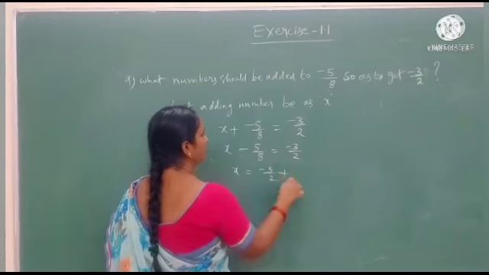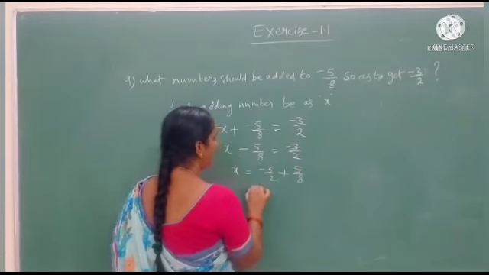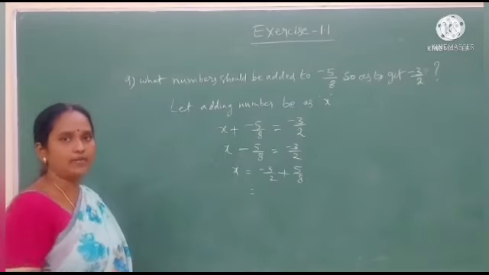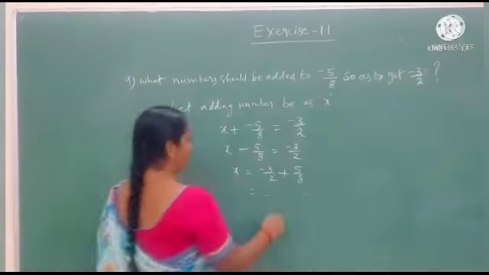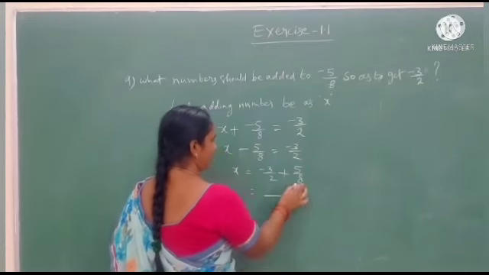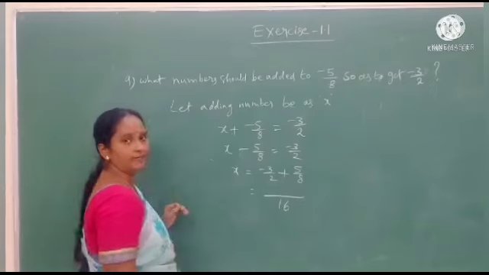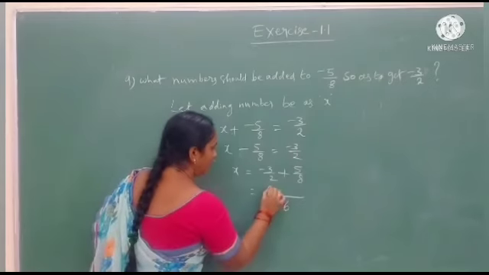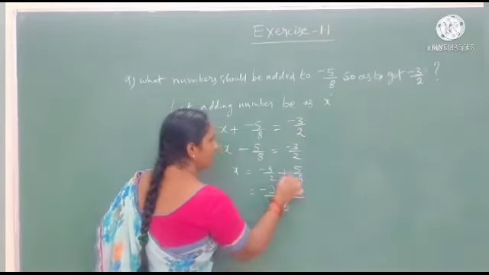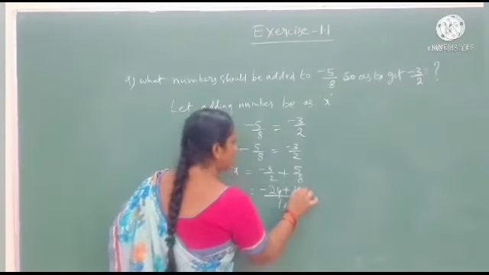It became plus 5 by 8 on the other side. Here, both denominators are not equal. That's why 2 8s are 16. And after that, do the cross multiplication here. 8 3s are 24 plus into minus plus 2 5s are 10.